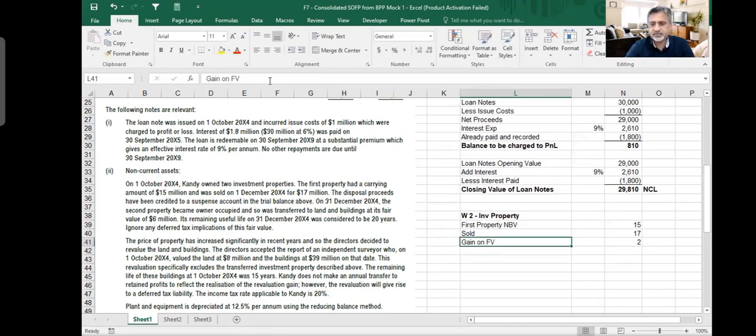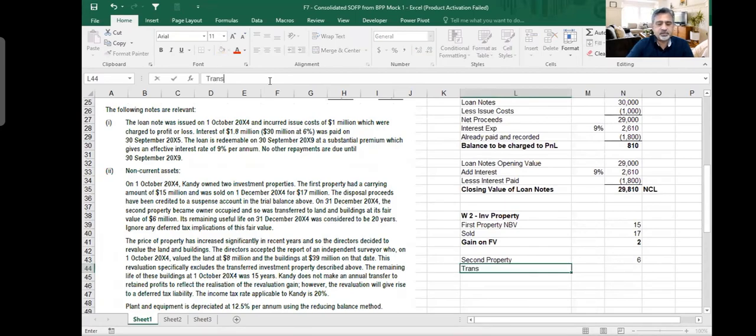This is the first thing. Second property is, and this has already been sold out. Second property is for 6 million, and this is for transfer to PPE on 31st December.